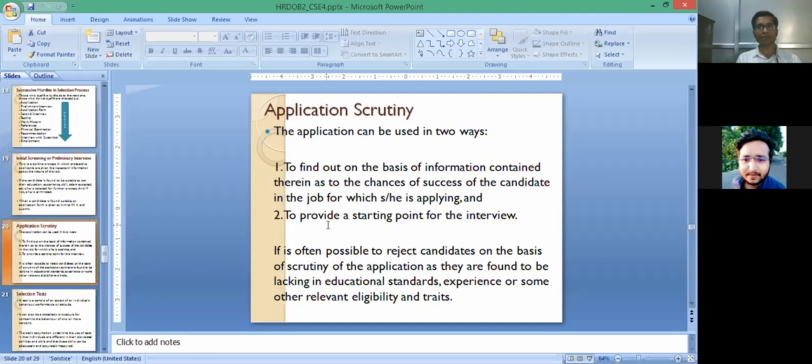And for those applications invited from the initial screening, now the executives of the HR department of that organization will use the application in two ways. What are the different ways during application scrutiny? At first, the HR manager finds out, on the basis of the information contained therein, the chances of success of the candidate in the job he or she is applying for.